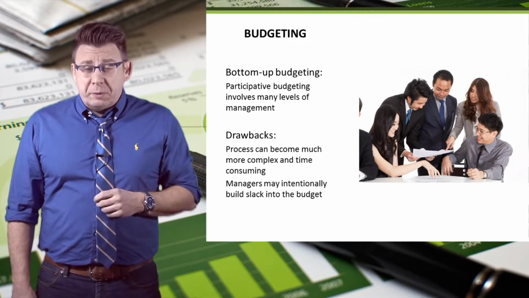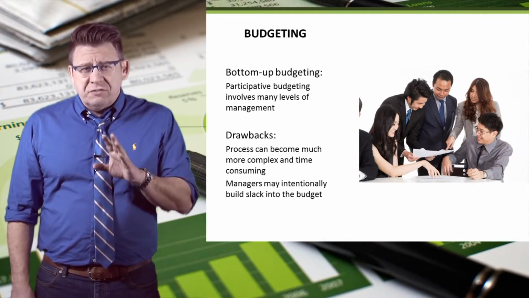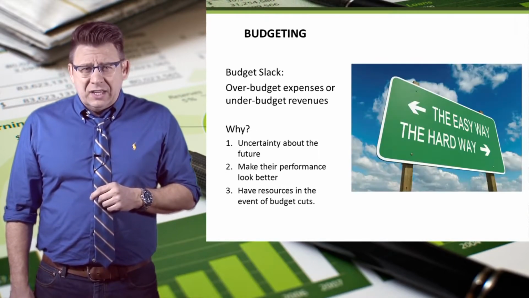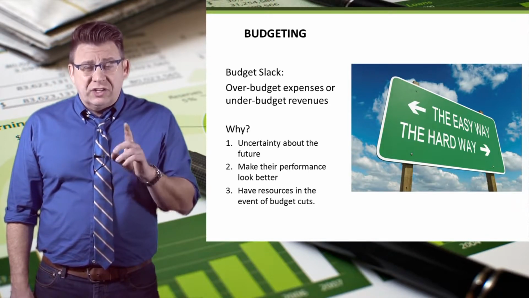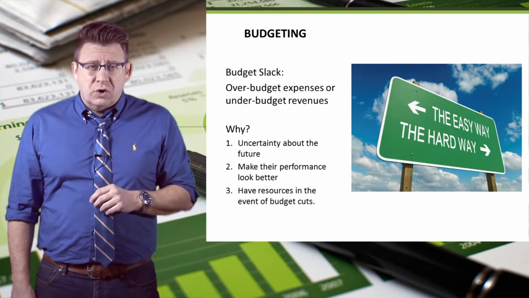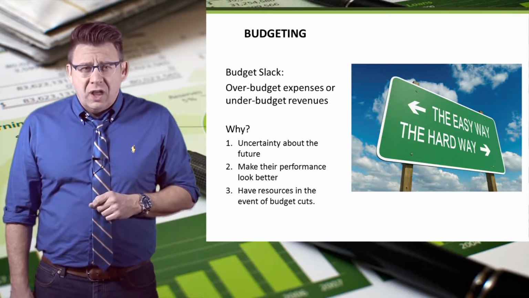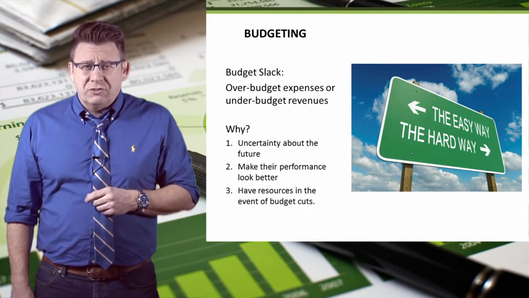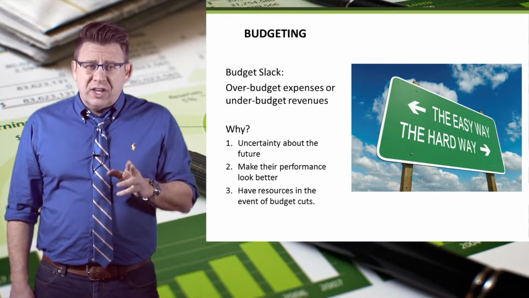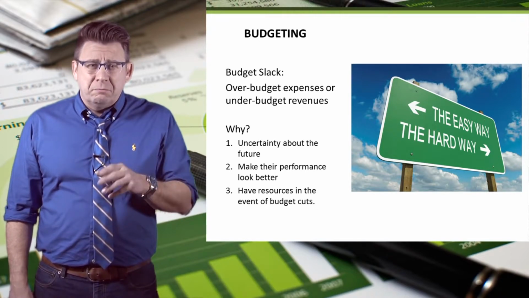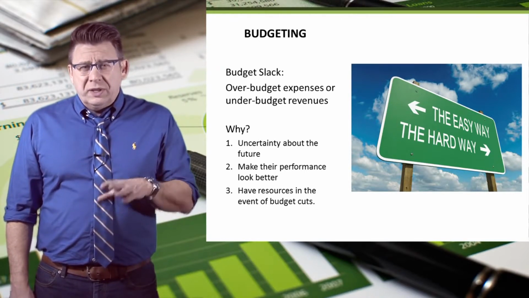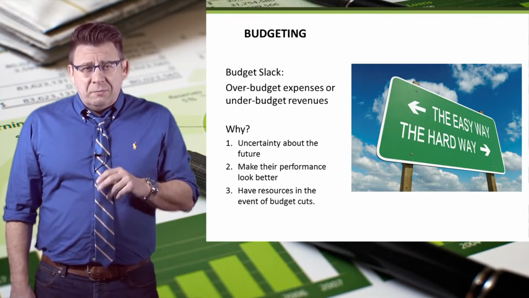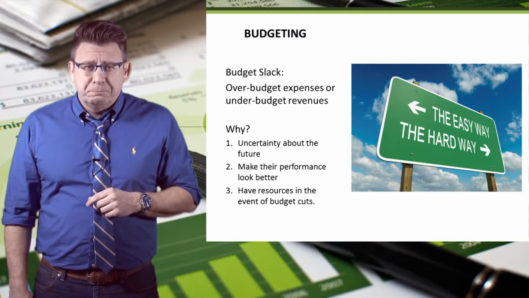Furthermore, some managers may prepare their budgets in a more conservative manner, which is known as budgetary slack. Budgetary slack occurs when managers intentionally over-budget expenses or under-budget revenues. Often this is done so they can more easily meet their goals and look good to senior managers. But the future is uncertain, and budget cuts could hurt a department that didn't build in slack. Ultimately, budgetary slack often results in participatory budgeting being turned into top-down budgeting.